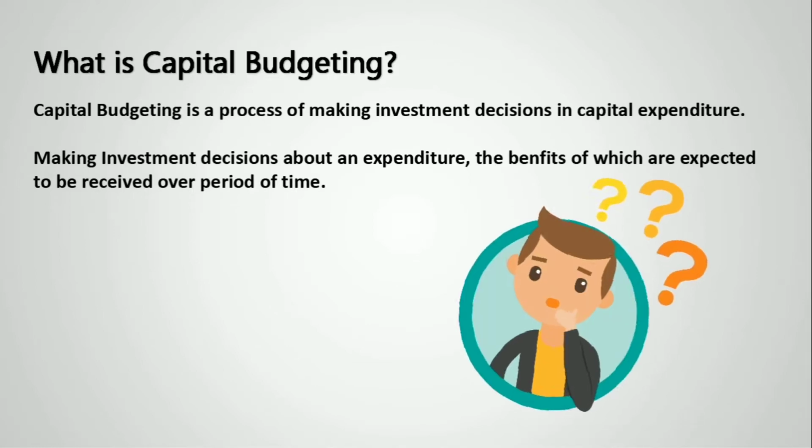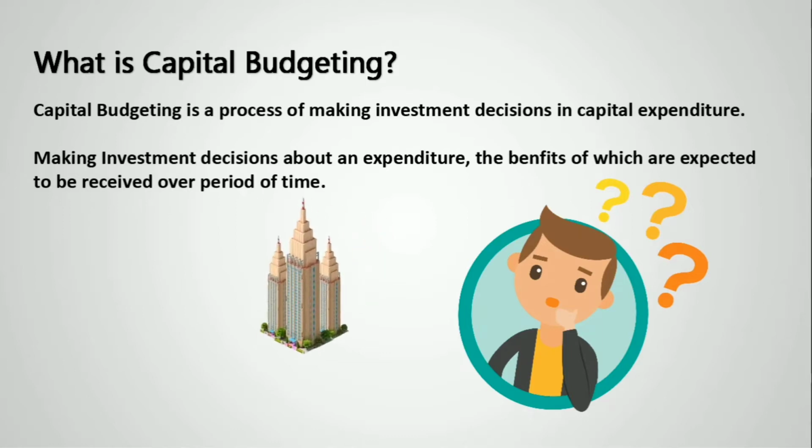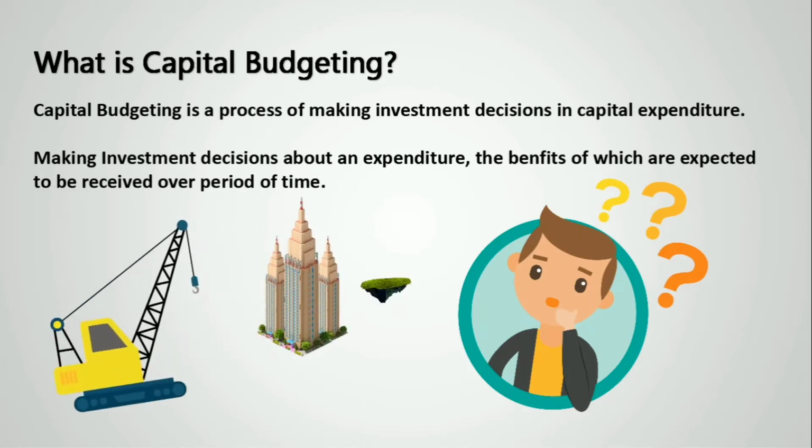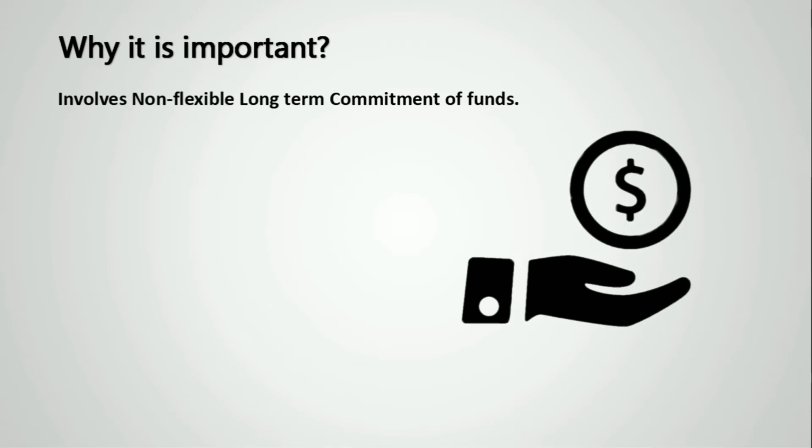Can you think of any such decisions? Yes, it can be about purchasing a new building or new machinery, or whether to purchase land or not. But why is it so important to give so much emphasis to such decisions? Well, such investment decisions are non-flexible, long-term commitments of funds. This is because capital expenditures are generally irreversible. You cannot sell a building or land instantly. It is difficult to find instant buyers, and even if you do find them, you won't get a fair price.